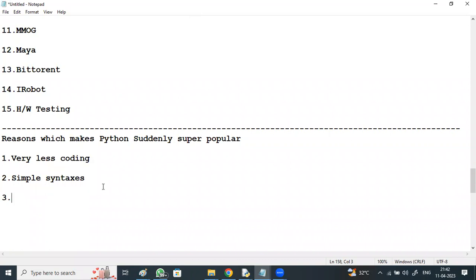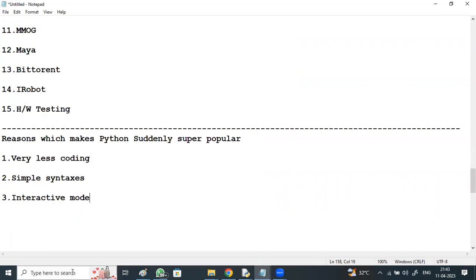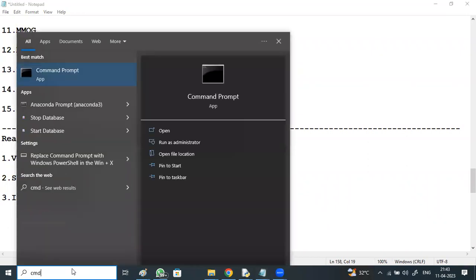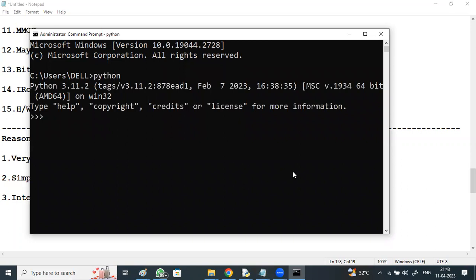And interactive mode: as you interact with your friends through messages, the same way you can interact with Python statement by statement. For every statement, it gives a response. For example, I type CMD in the search panel and go to the command prompt. Type python and press enter.